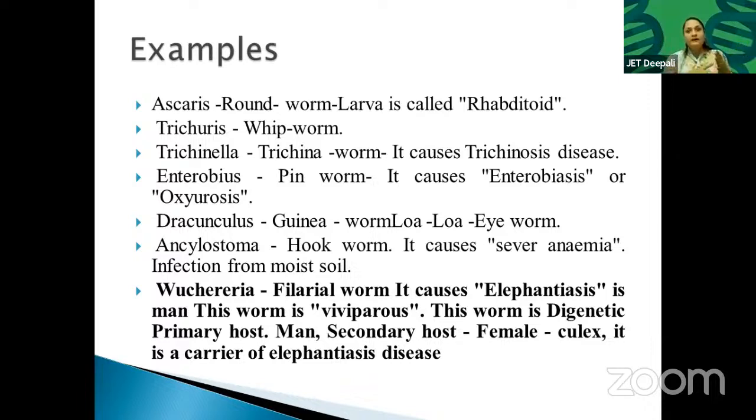Okay. Normally, nowadays we have a developed health system, health infrastructure has developed. In the last 10 years, I have seen this kind of development. Health workers used to come to the home and give medicine whenever elephantiasis was spreading in the area where you reside. They ask you, are you pregnant? Are you a breastfeeding mother? Then don't take this medicine. Otherwise they give this medicine to stop the infection from spreading in the population. Otherwise it spreads in the mass population. And why this disease is very infectious, I will tell you in the next slide.